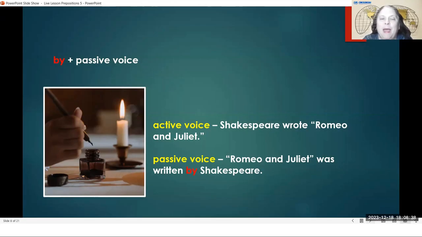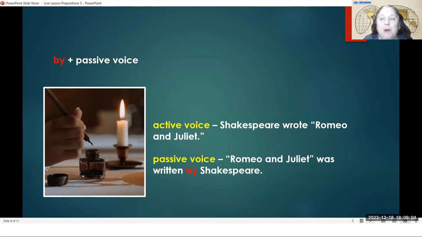So for active voice and passive voice, you can think, for active voice, someone is doing something to someone or to something. If I'm doing something to something else, I could write a letter. I could read a book. What am I doing to the book? I'm reading it.